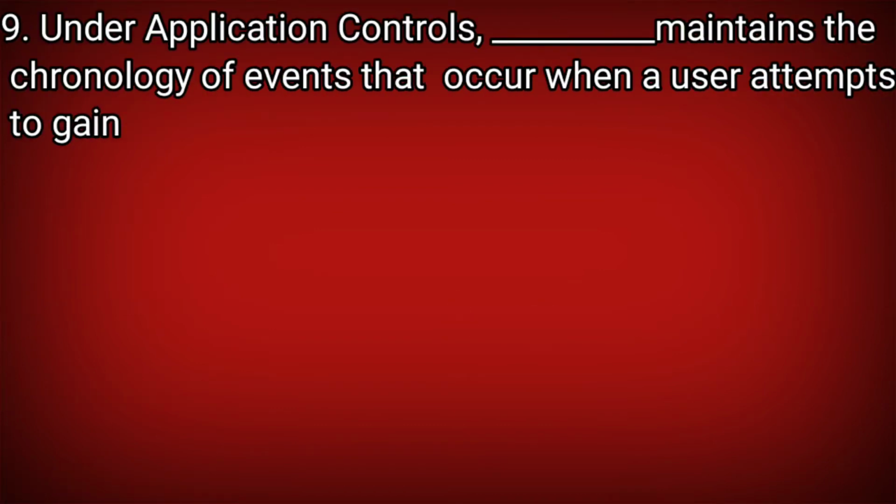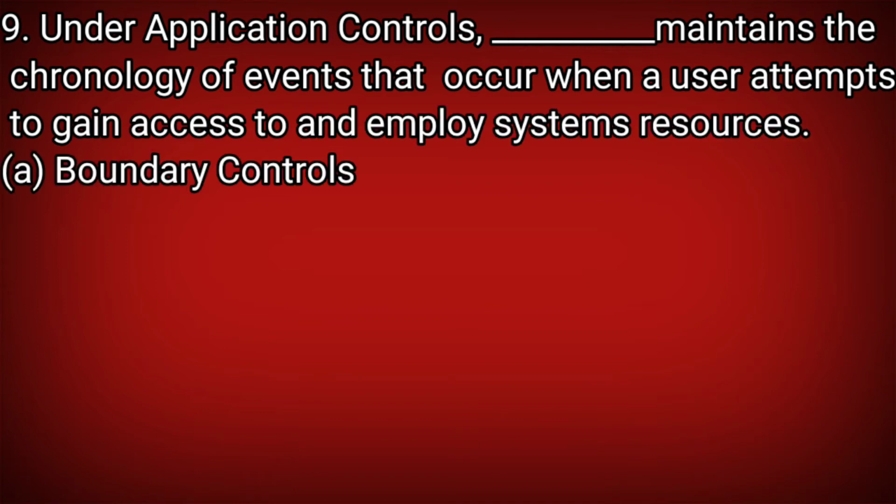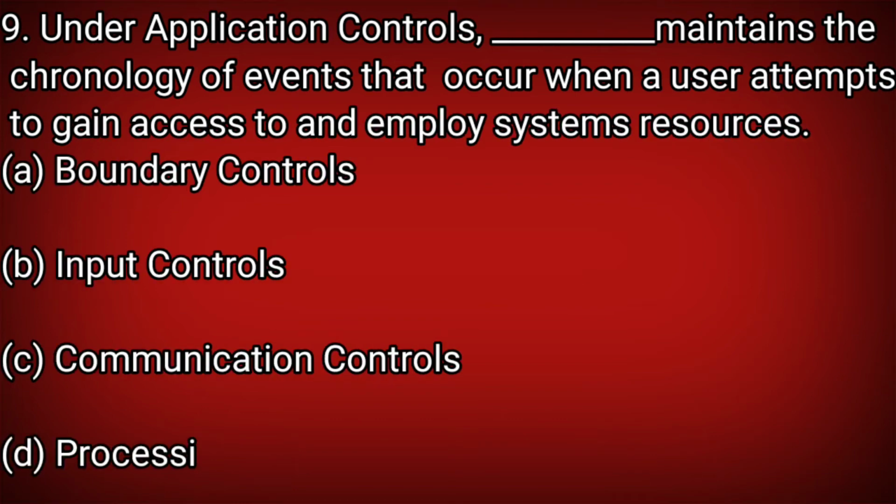Under application control, dash maintain the chronology of events that occur when a user attempts to gain access to and employ system resources. Option A, boundary control. Option B, input control. Option C, communication control. Option D, processing control. I think answer should be A, boundary control. Under application control, boundary control maintain the chronology of events that occur when a user attempts to gain access to or employ system resources. Answer should be A, boundary control.